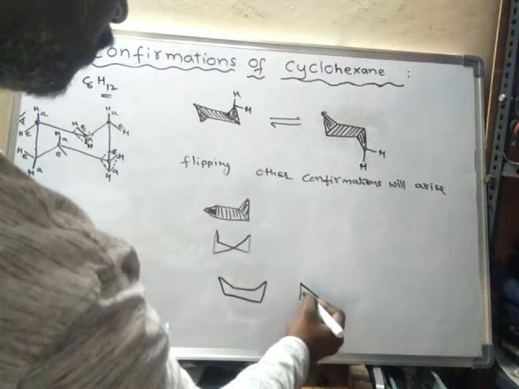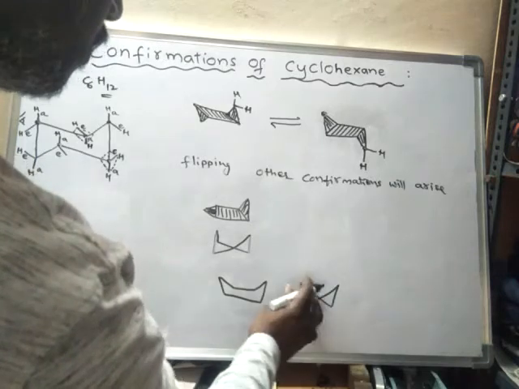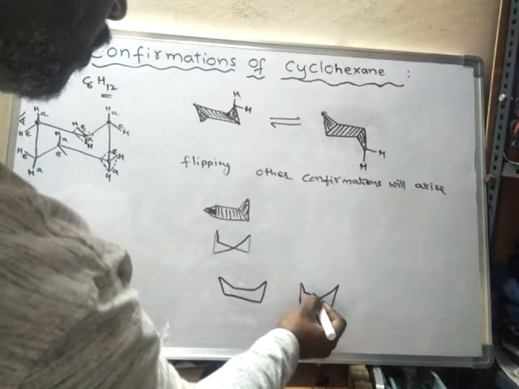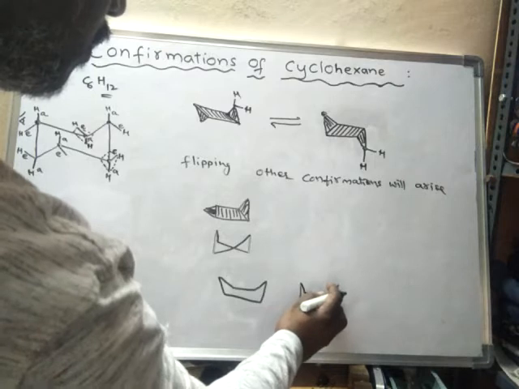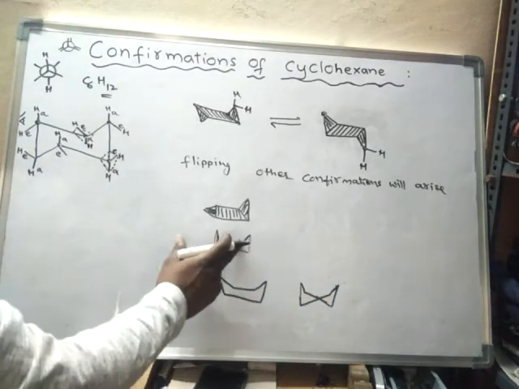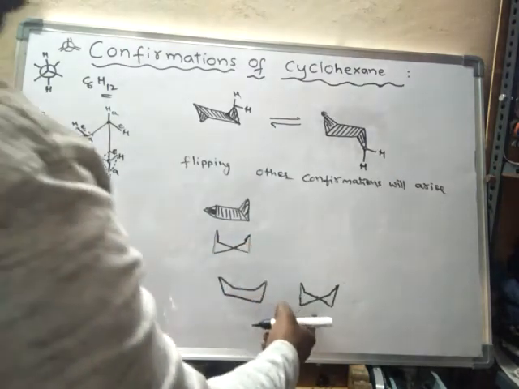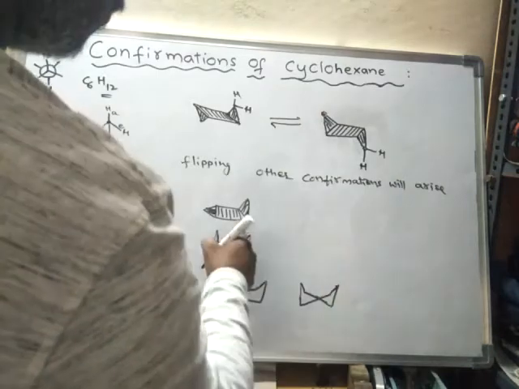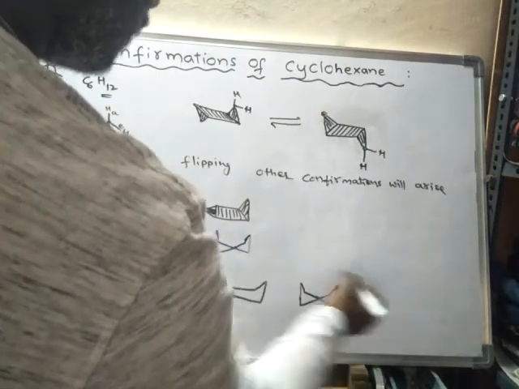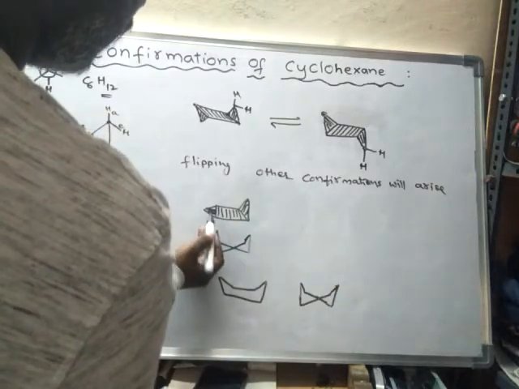Again this twist form will convert into half boat form. So like this, that means here this will come up.